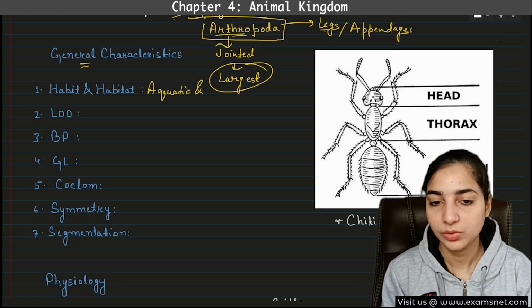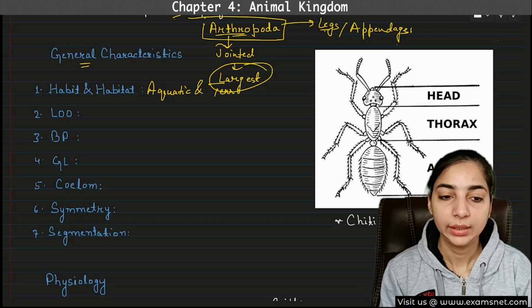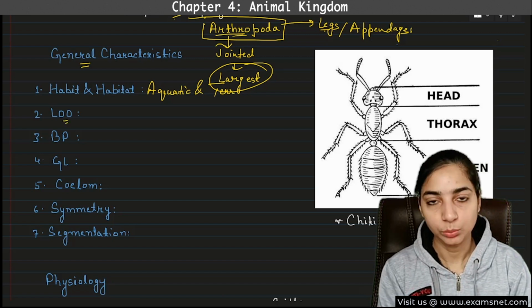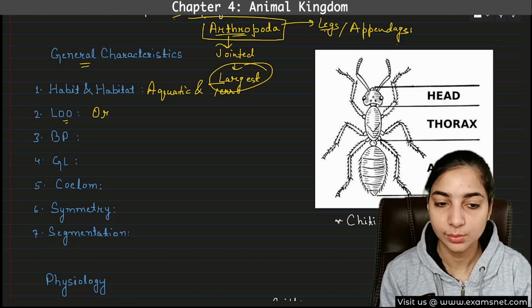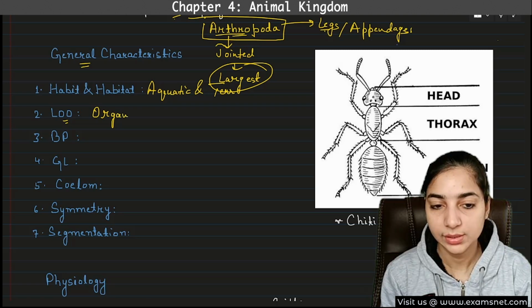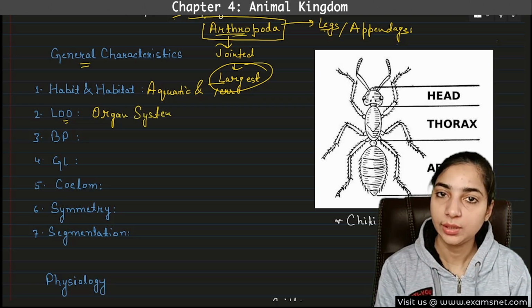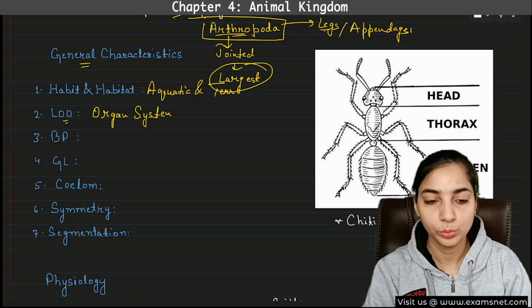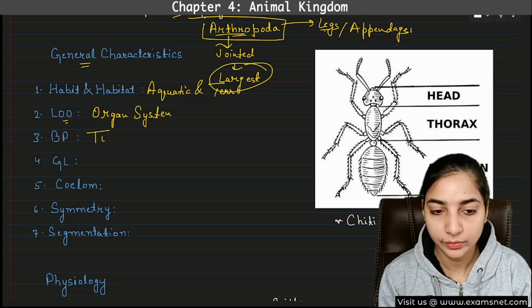Aquatic and terrestrial both. Then what will be the level of organization? The most advanced one, that means the organ system level of organization. What will be the body plan? The most advanced, that means tube within tube body plan.